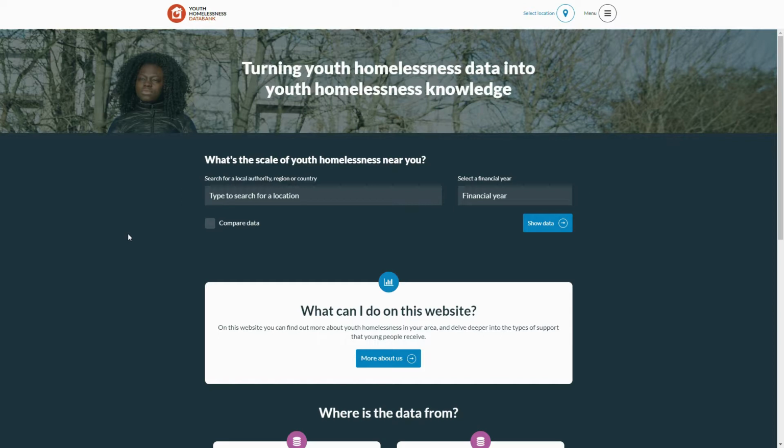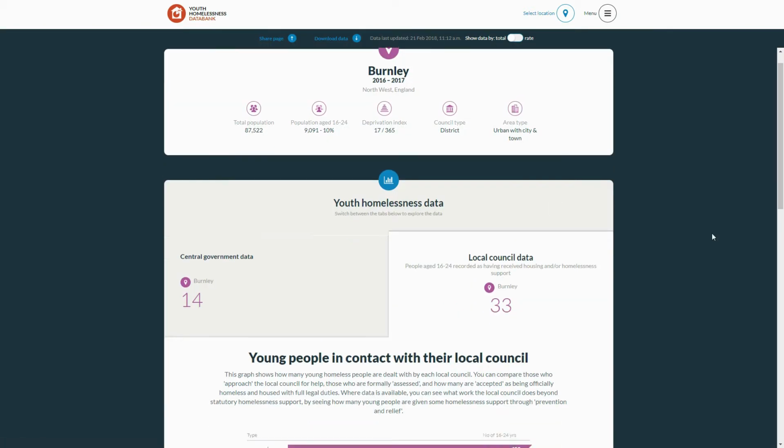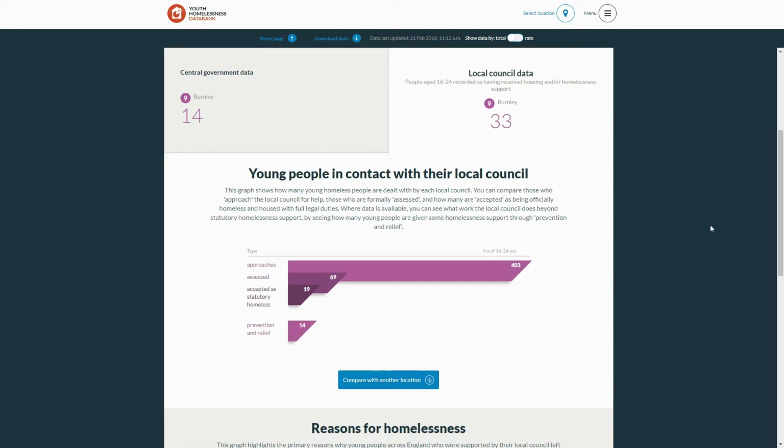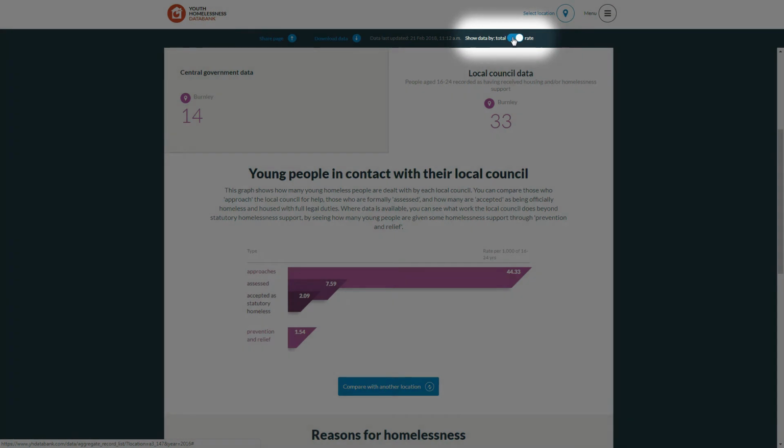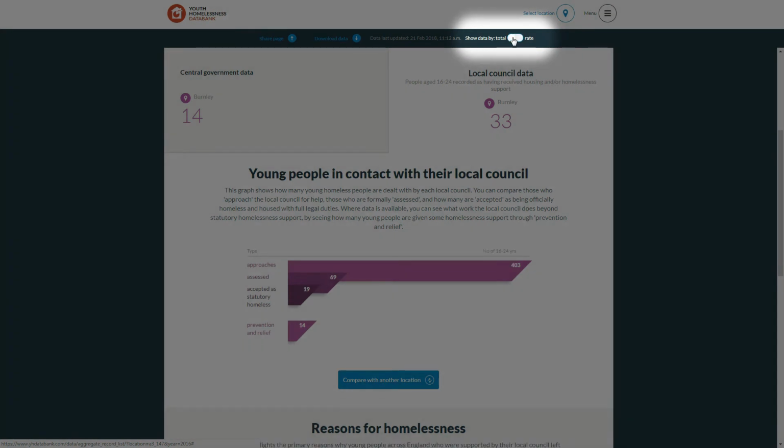Starting at the homepage, you can search for the location you're interested in and the year you want to look at. For example, let's look at Burnley for the year 2016-17. Press Show Data to be taken to the data. Data can be displayed as an absolute value or as a proportion of the 16 to 24-year-old population by changing the Show Data By in the top panel of the data page. For now, let's look at absolute values.